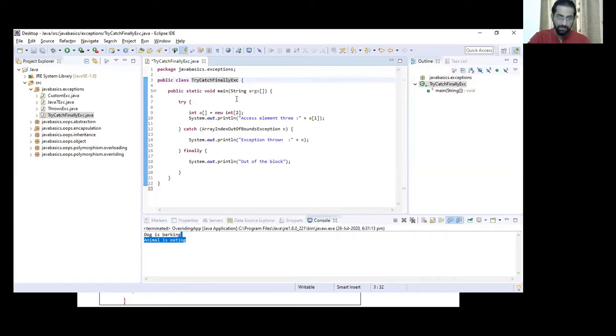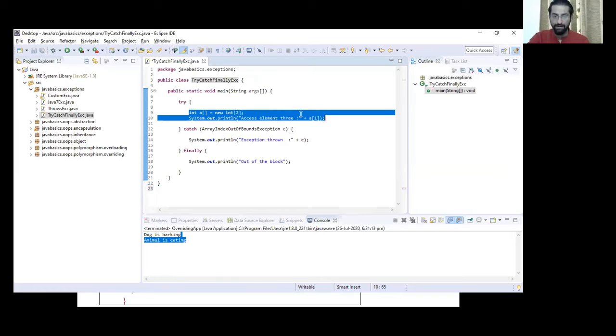Now we talked about arrays. So what I am doing here is declaring an array with the name A, and I'm telling this array to be of size 2. So it will have only 2 integer type variables. Its size is 2, right?